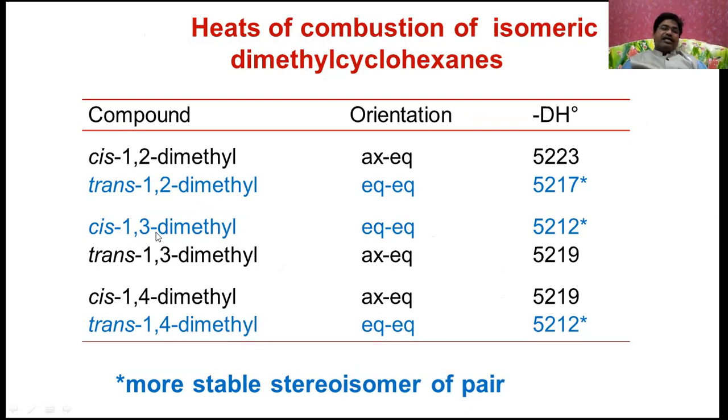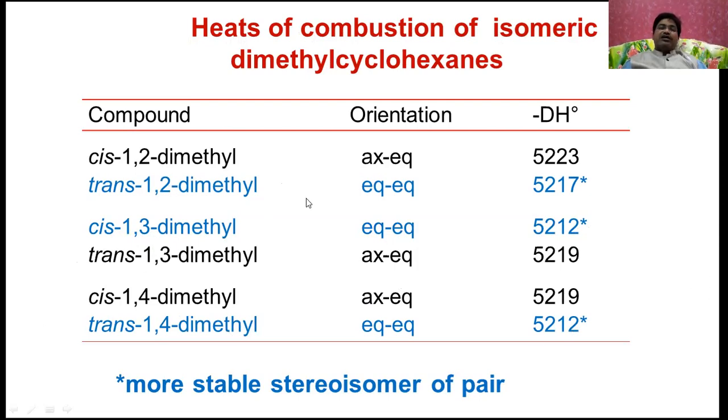In the case of 1,3-dimethyl cyclohexane, cis 1,3 is more stable than the trans, because in the cis form both methyl groups are at equatorial position, and that's why it is more stable than the trans form. And in the case of 1,4-dimethyl cyclohexanes, the cis form, where one methyl group is at axial position and another is at equatorial position, is less stable than the trans form.